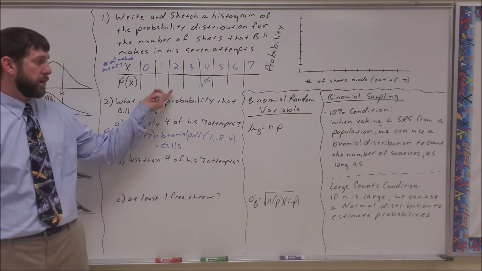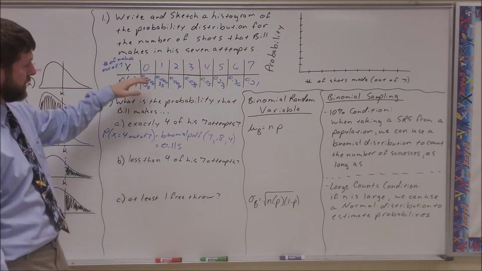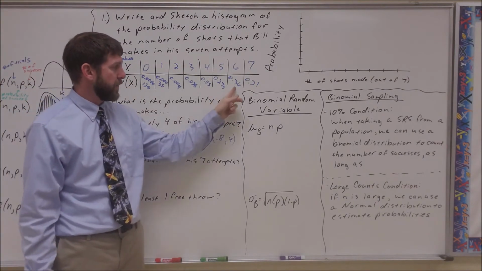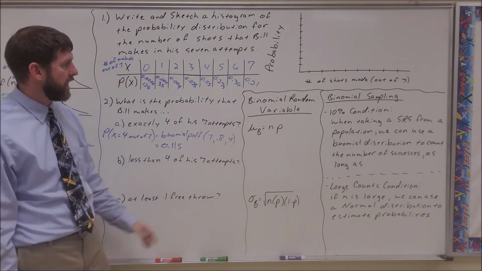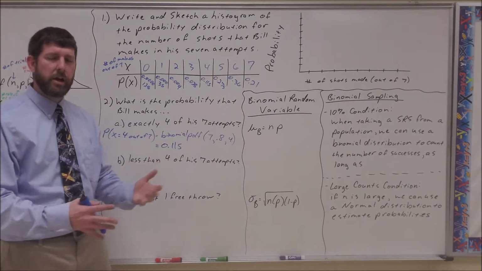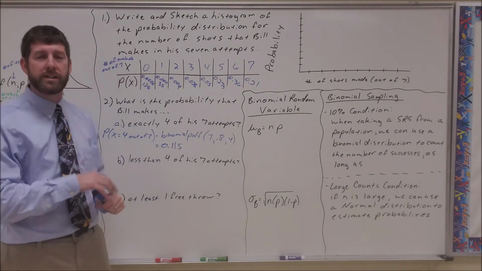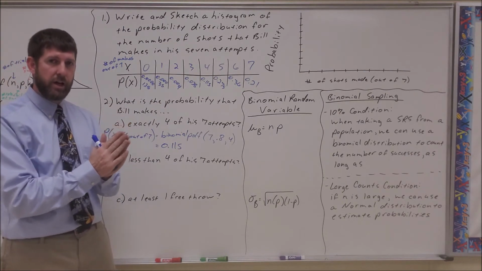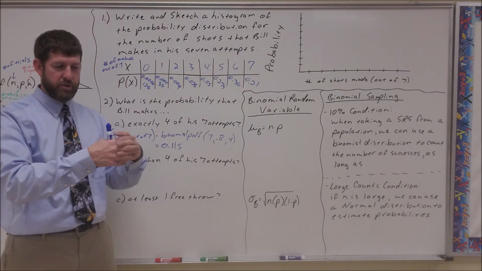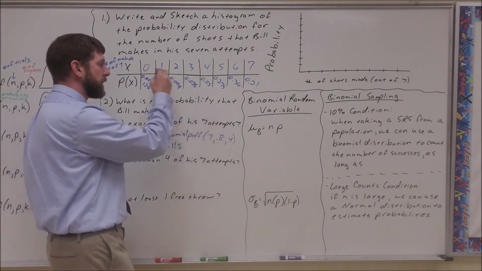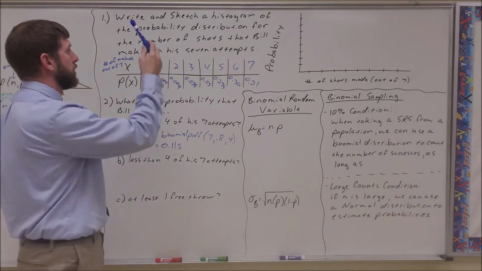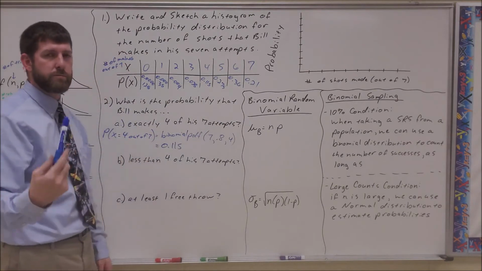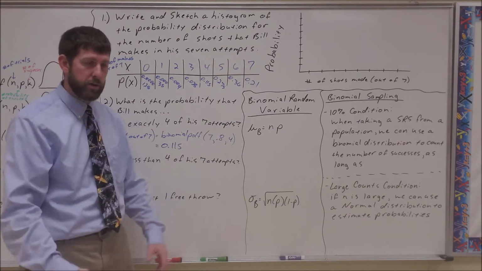All right, and hopefully you got these probabilities. As we can see, there's a very, very low probability that he makes 0 shots, and his highest probabilities were up here around 5, 6, 7 shots. Now, why did none of these equal 80%? Well, because it's not the probability that he makes a certain number of shots. One shot is 80%, and we're looking at how all those shots could be distributed. Keep in mind what we learned with probability distributions of random variables: all of this has to add up to 100% of his possible outcomes.